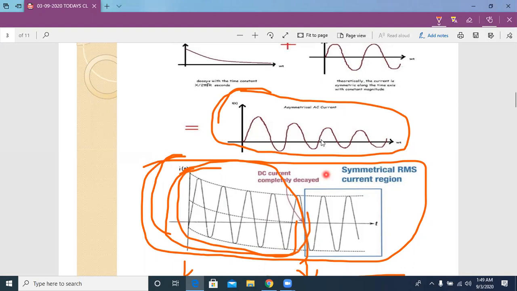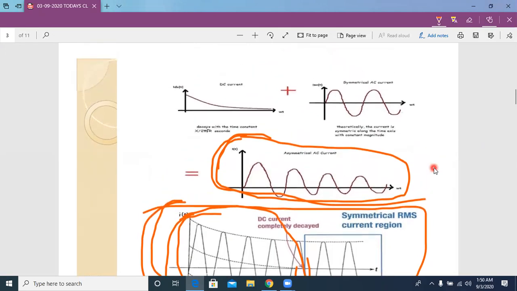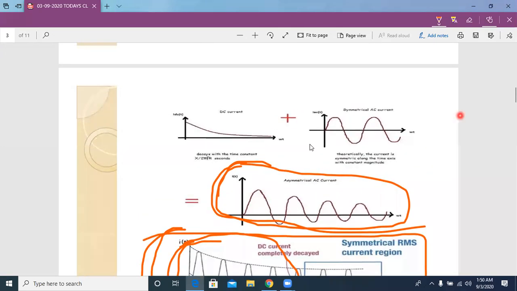Now this asymmetrical current is nothing but the sum of two currents. One is the symmetrical current, whose magnitudes are constant with respect to time.